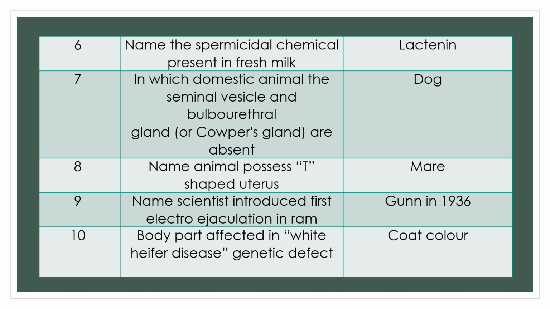Question 10. Body part affected in white heifer disease, a genetic defect. Which part is affected? Answer: coat color is affected.